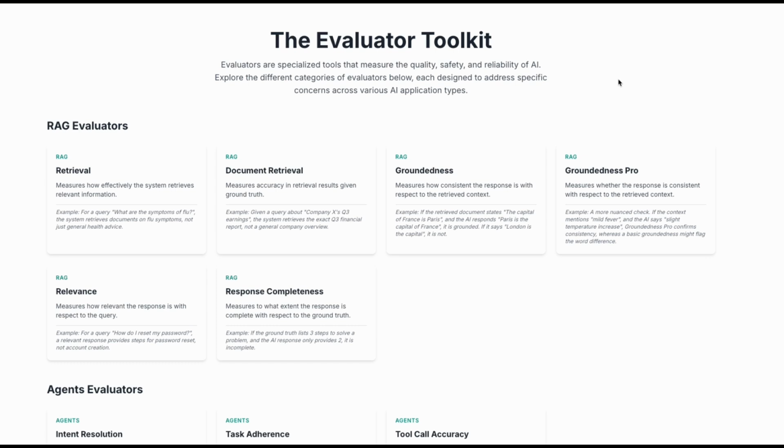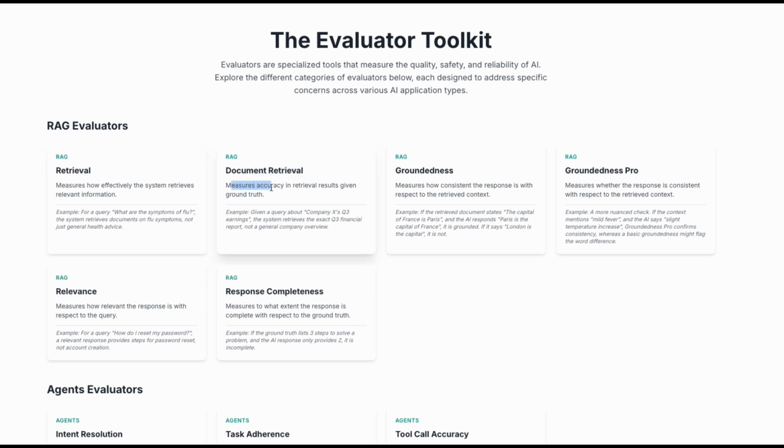The first one is the RAG evaluator. Whenever your application makes use of RAG, these are some of the evaluators you may be interested in. For instance, the very first, the retrieval evaluator, measures how effectively the system retrieves the relevant information. For instance, the question is, what are the symptoms of flu? The system retrieves the document on flu symptoms, but not the general health advice. It's accurate.